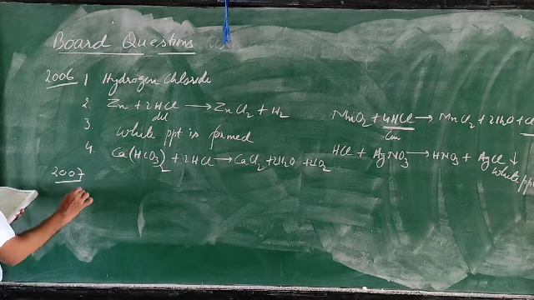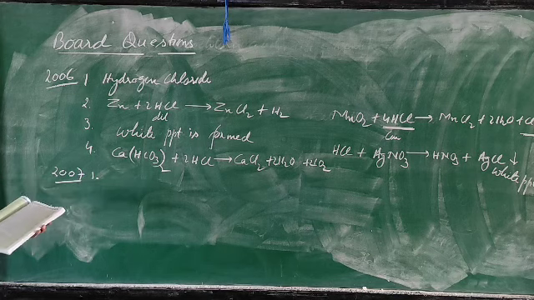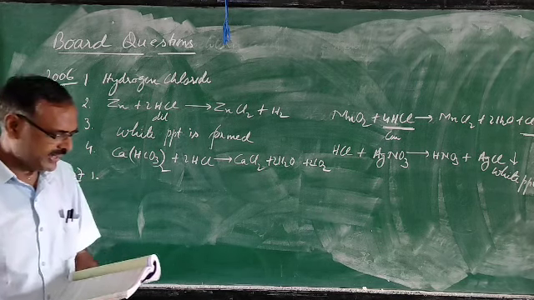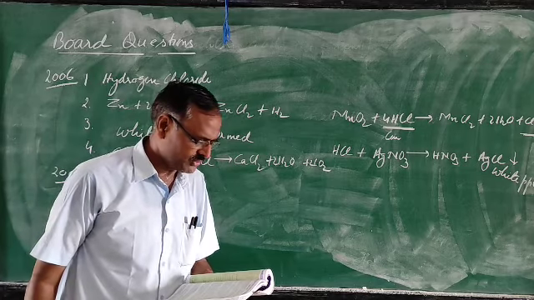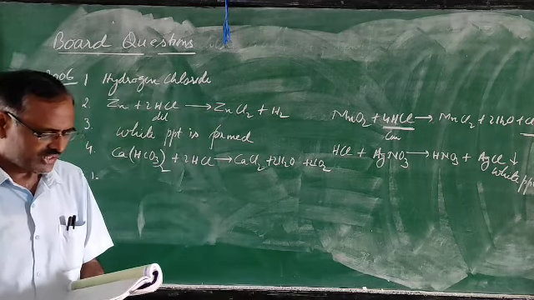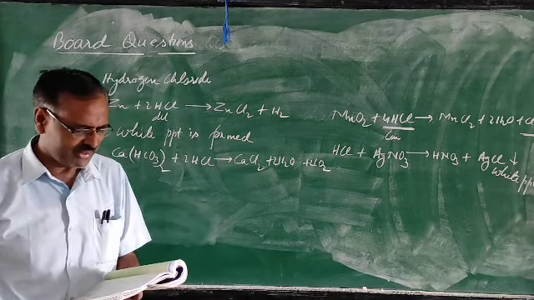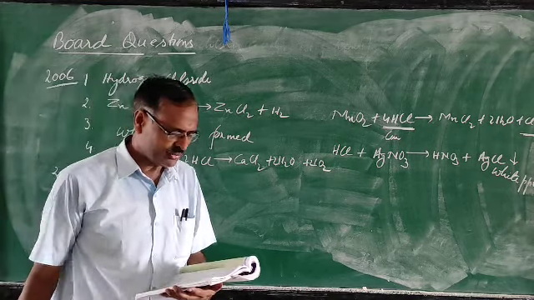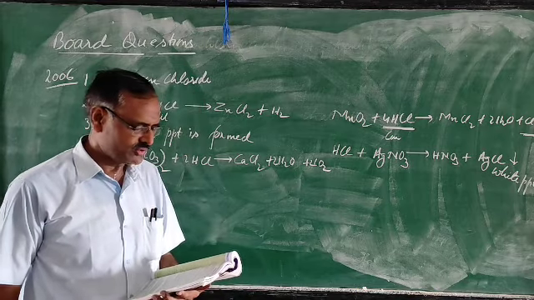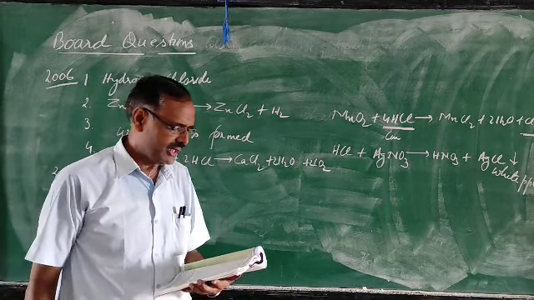2007, first one. Write a balanced equation for sodium chloride from sodium carbonate and dilute hydrochloric acid. It means you have to get the sodium chloride. When will you get it? When sodium carbonate reacts with hydrochloric acid.